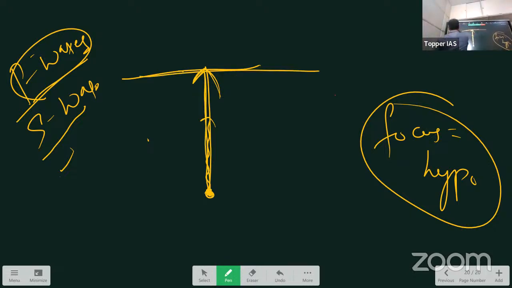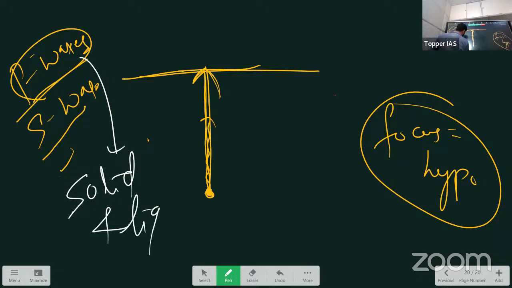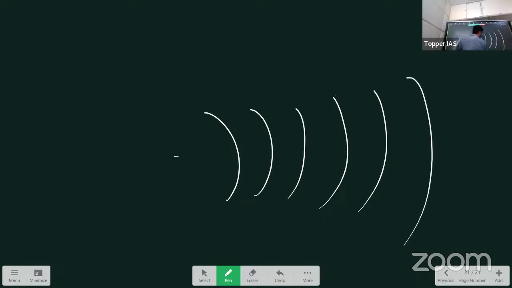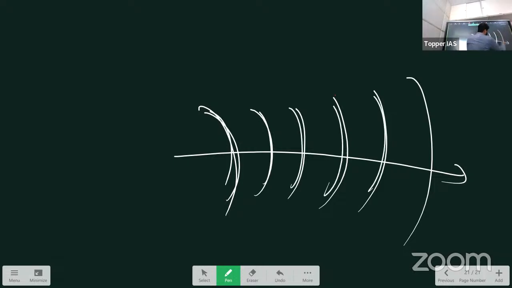Remember some characteristics of P waves. They travel both in solid as well as liquid. They are like sound waves. They are longitudinal in nature. Always remember, they are longitudinal. If the direction of the wave is this way, the particles vibrate along the direction of the movement of the wave. From the focus, energy is coming towards the surface, and the particles also vibrate along this direction.